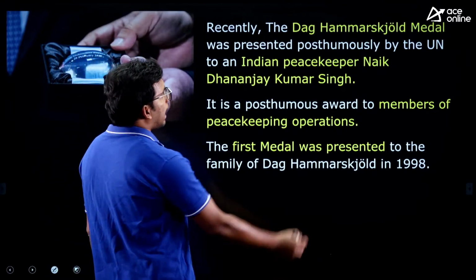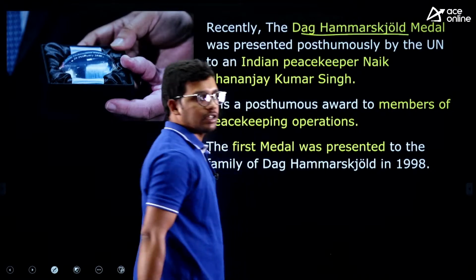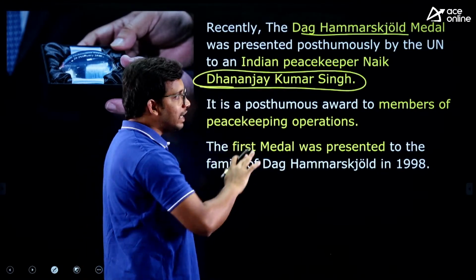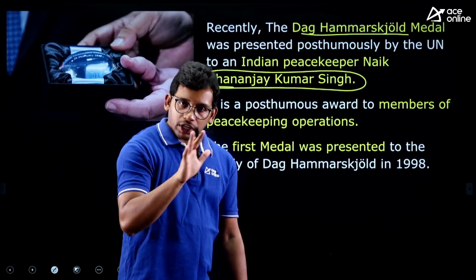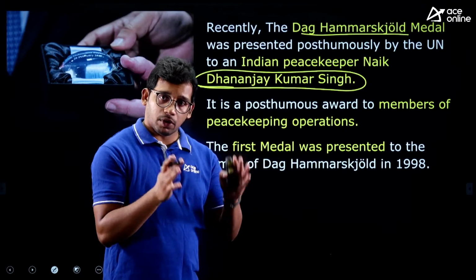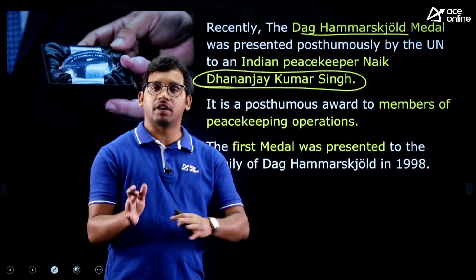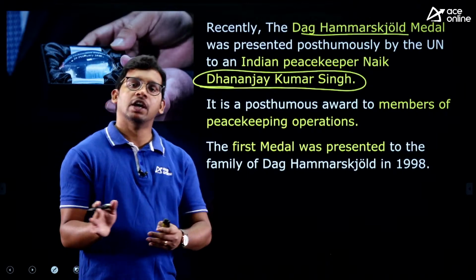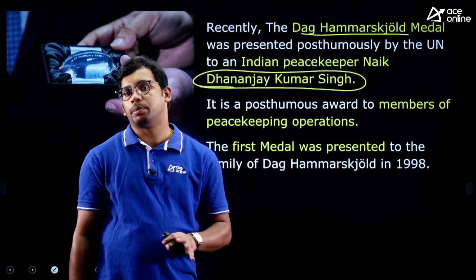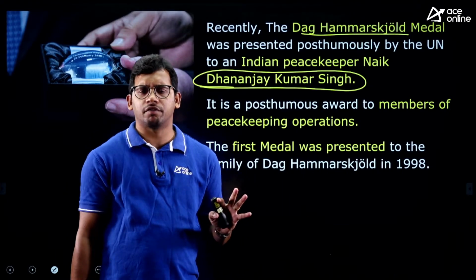Recently, the Dag Hammarskjöld medal was given to an Indian person, Dhananjay Kumar Singh. He was an Indian peacekeeper. The United Nations, an international organization of all the countries together, launched the UN peacekeeping force. Wherever there is violence or destruction, police forces from all the countries work for a certain period in conflict areas like Africa.